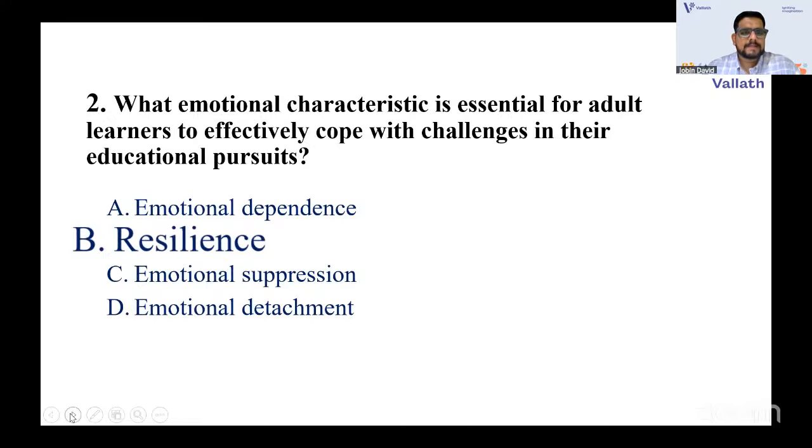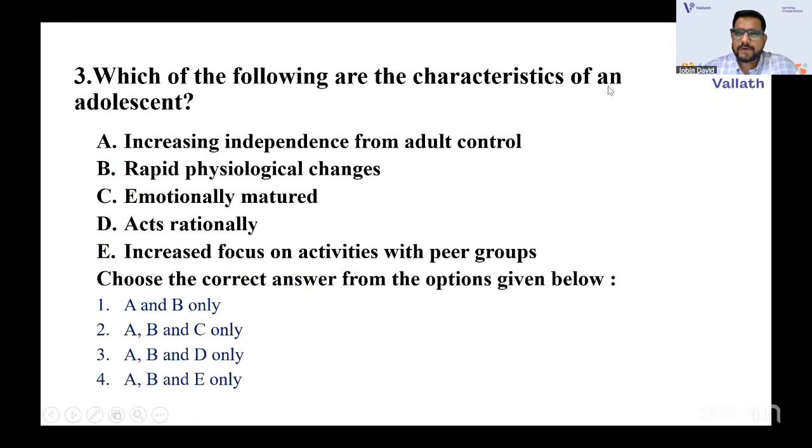Okay, going to the next one, the third one. Which of the following are the characteristics of an adolescent? Increasing independence from adult control, rapid psychological changes, emotionally matured, acts rationally, increased focus on activities with peer groups. So, by reading the questions, it's very easy that you will get the answers.